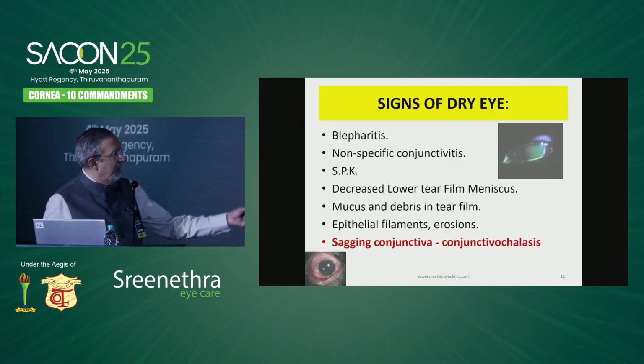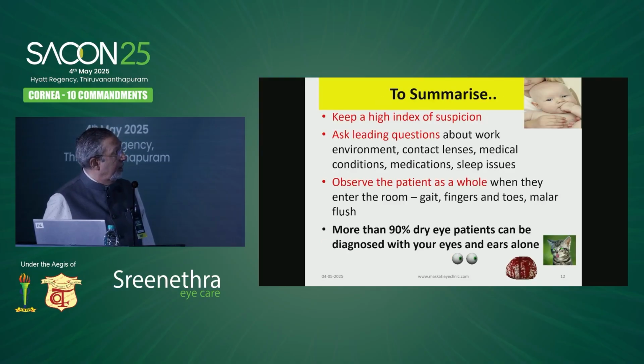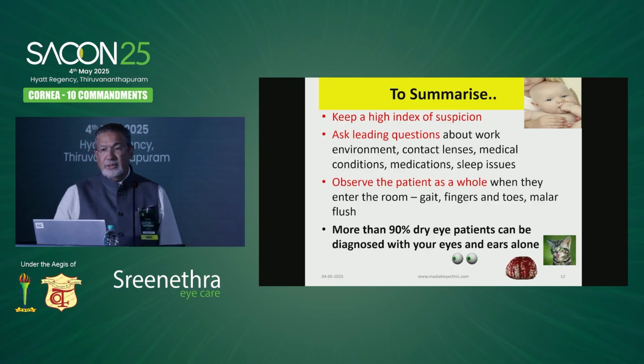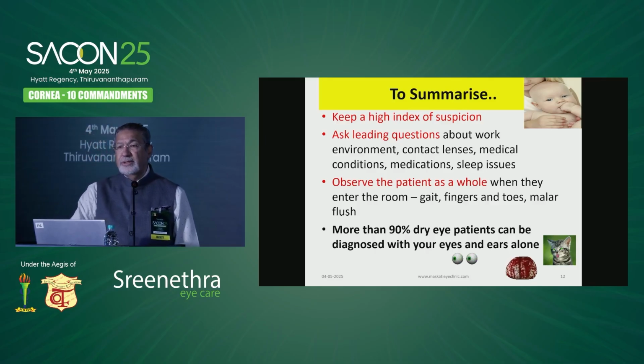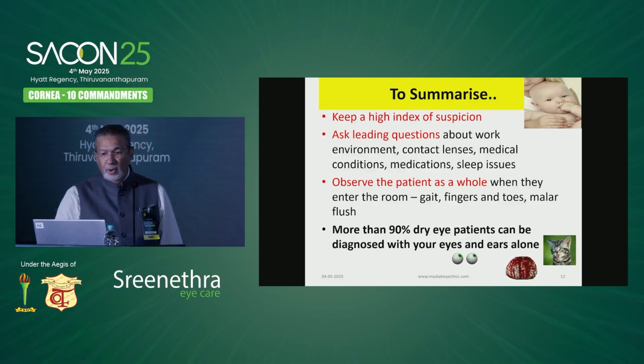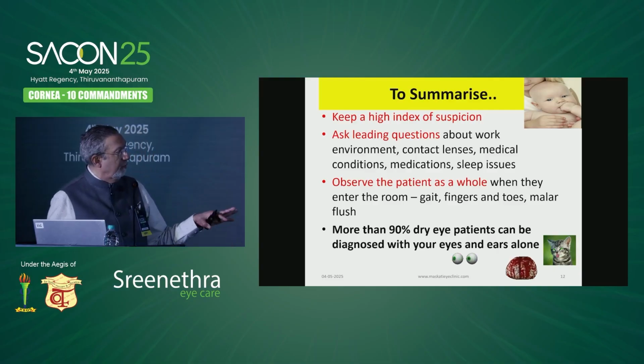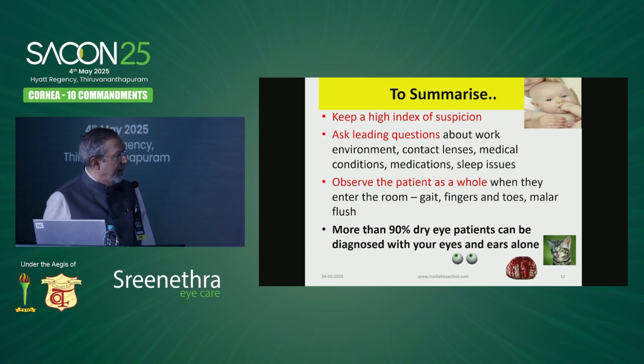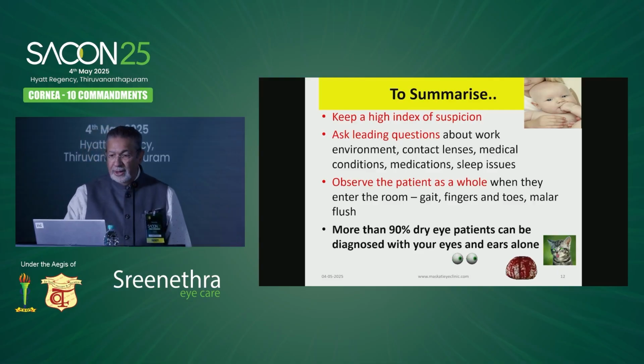But the sagging conjunctiva, which I alluded to in the morning, look for conjunctivochalasis and you will find it. So to summarize, keep a high index of suspicion. Ask leading questions about work environment, contact lenses, medical conditions, sleep issues. Observe the patient as a whole when they enter the room, the gait, fingers and toes. Is there a malar flush, acne, rosacea? And more than 90% of dry eye patients can be diagnosed with your eyes, ears, with little bit of contribution from your brain as well.